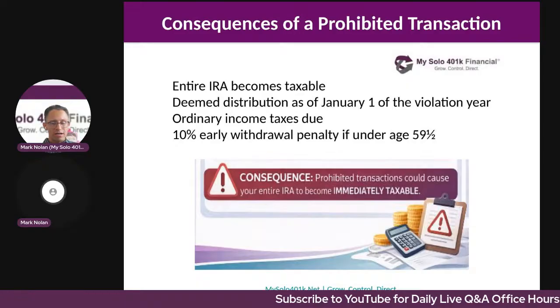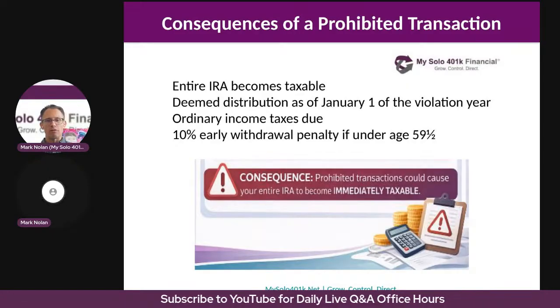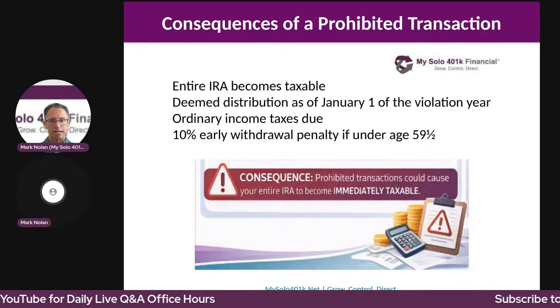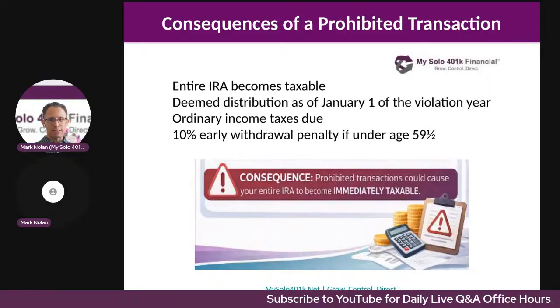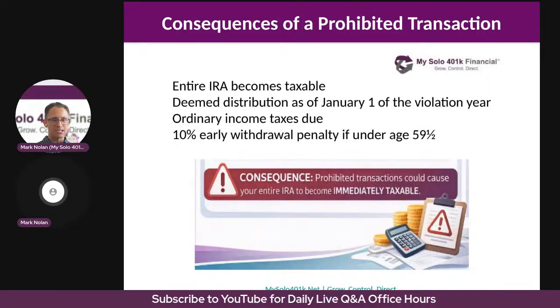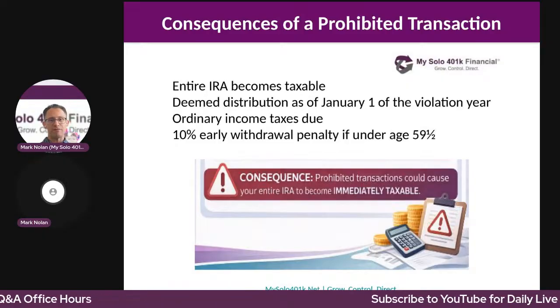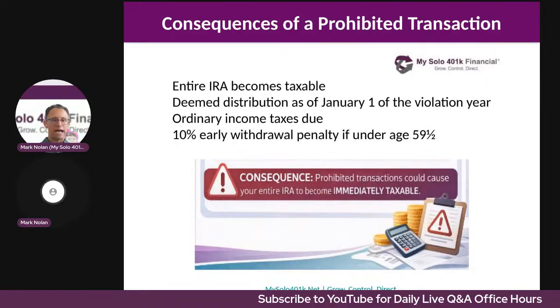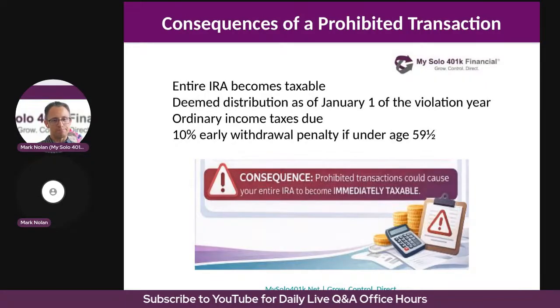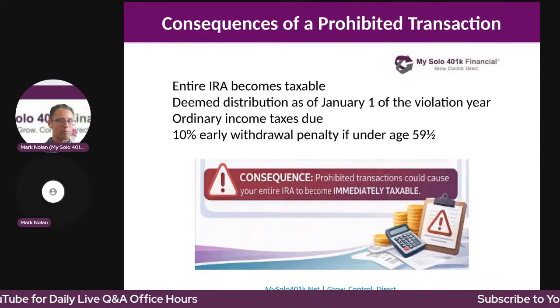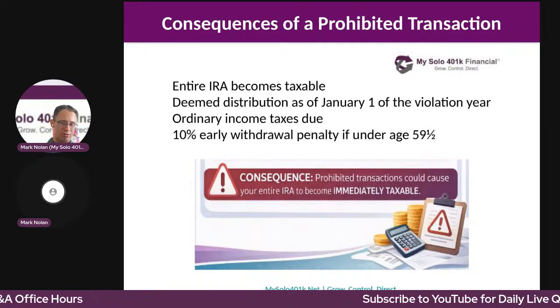And what is more, if the prohibited transaction occurred 3, 4, 5 years ago, it's going to be taxable as of the year in which the prohibited transaction occurred. So you're going to have to pay back taxes. Because when it's considered a prohibited transaction, it is effectively a distribution, which is subject to federal taxes and possibly state taxes. So you would have to go back and amend your personal tax return for that particular year. So this is why compliance with prohibited transaction rules is crucial.